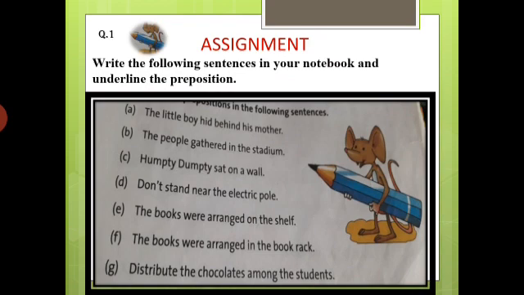Okay, what you will do? Write down all the sentences in your notebook, and give the title Preposition. Write down all the sentences in your notebook and underline the preposition in the following sentences.